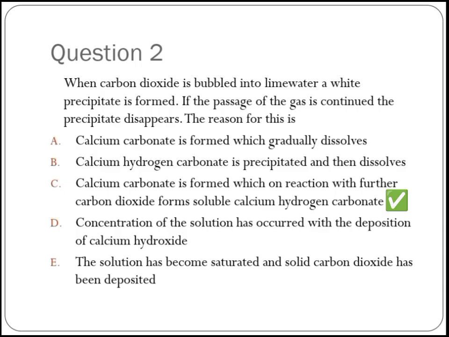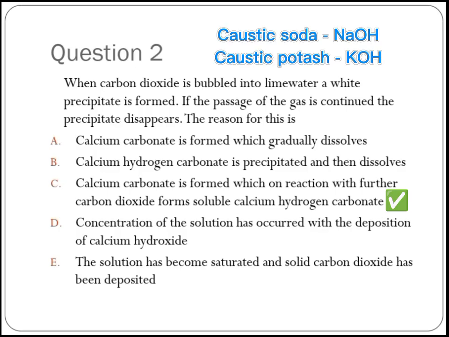In the qualitative analysis of CO2, like the identification of CO2 in the lab, we use lime water. Lime water is Ca(OH)2. The solid version of lime water is what we call slaked lime. Of course you know that. Other substances that can help us identify CO2 are alkali solutions like caustic soda, that's NaOH, or caustic potash, KOH. Those can also detect CO2. But speaking of lime water, which is the commonest of them, let me show you the reaction.